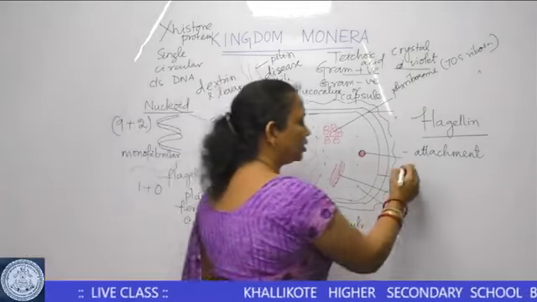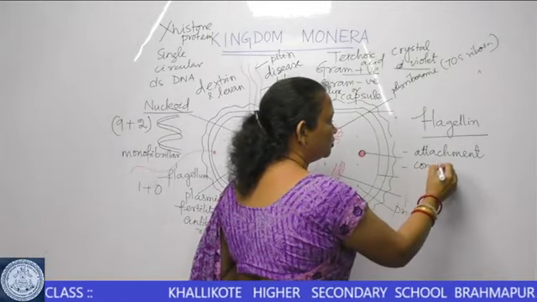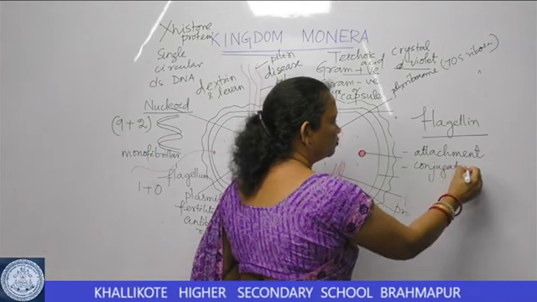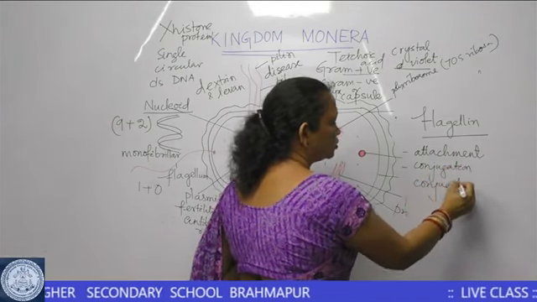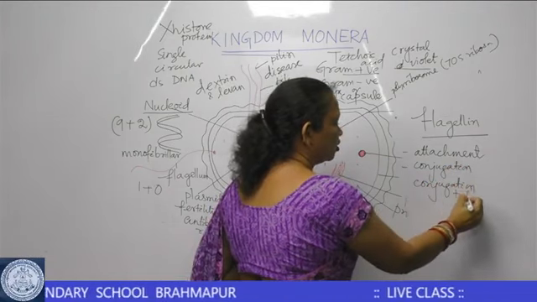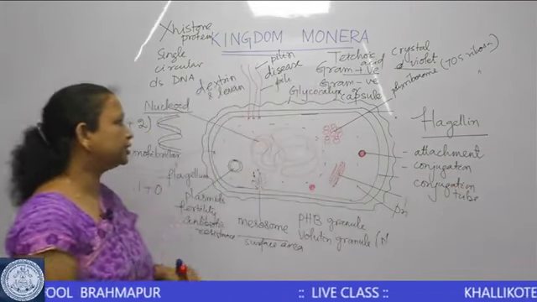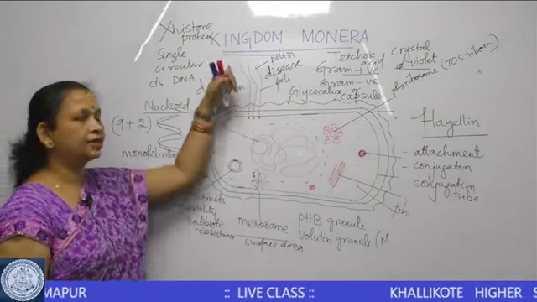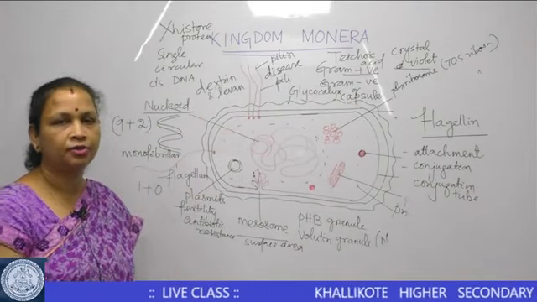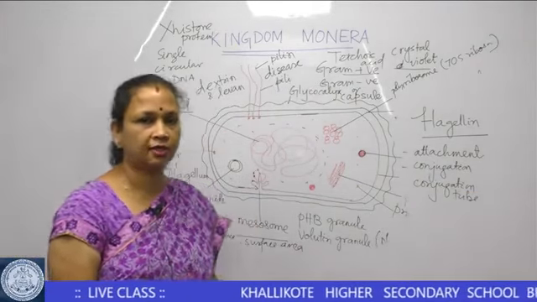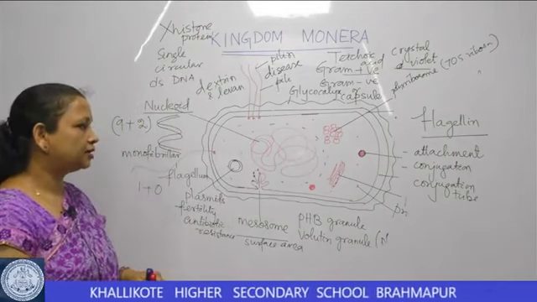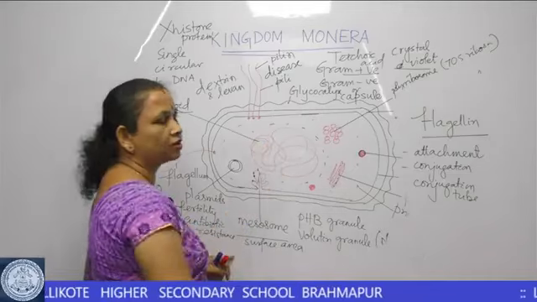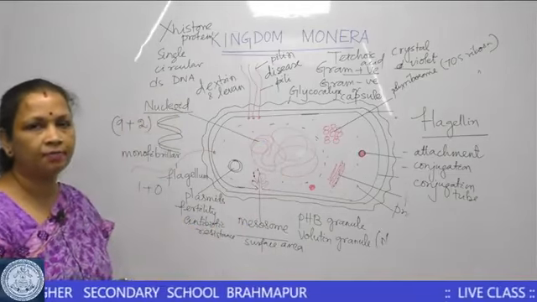Further, during the process of conjugation, they also help to form the conjugation tube. So, the conjugation tube is also formed by the pili that are present. They help to attach two bacterial cells during the process of genetic recombination or gene transfer. So, these are the basic structures that we can see in a bacterial cell.